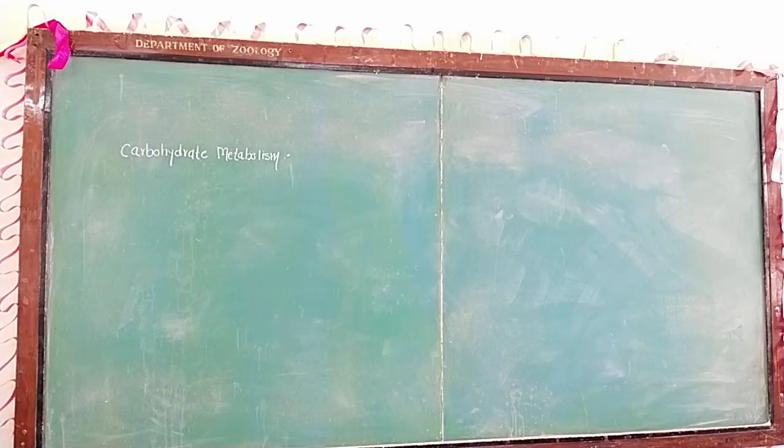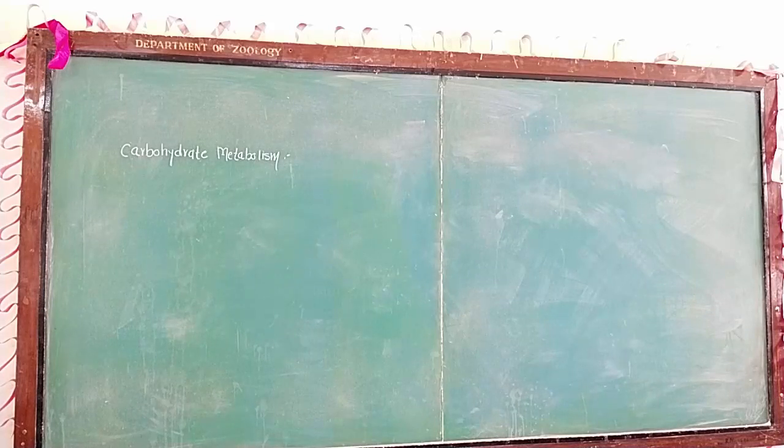This topic consists of several sub-parts like the classification of carbohydrate, glycolysis, Krebs cycle, gluconeogenesis, glycogenolysis, and biological significance. These are the different parts of carbohydrate metabolism.